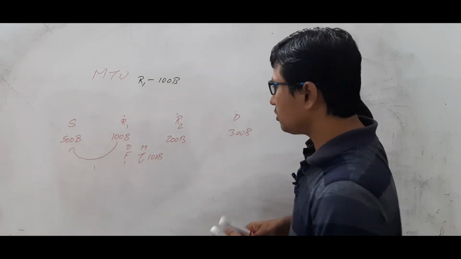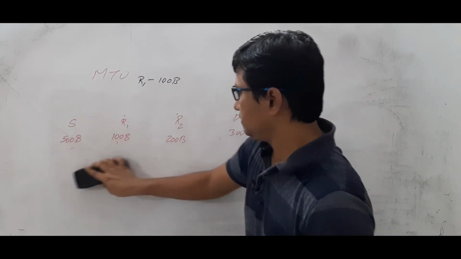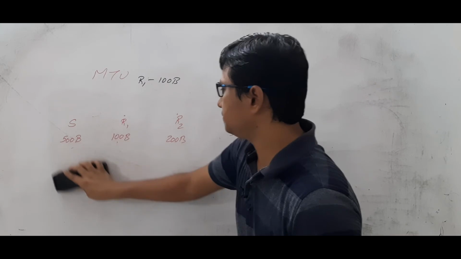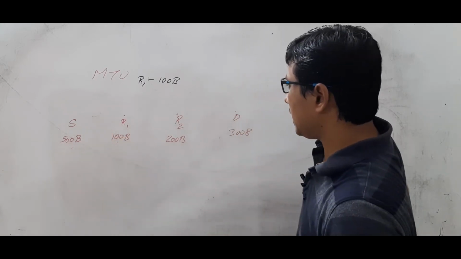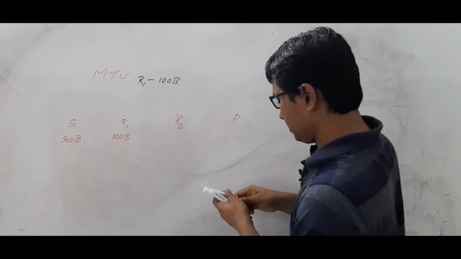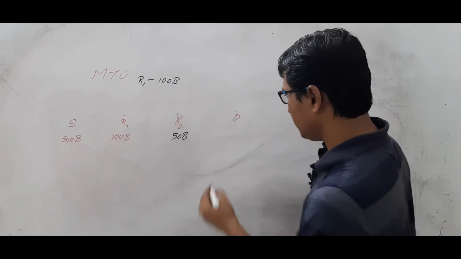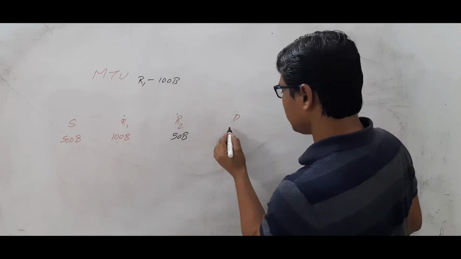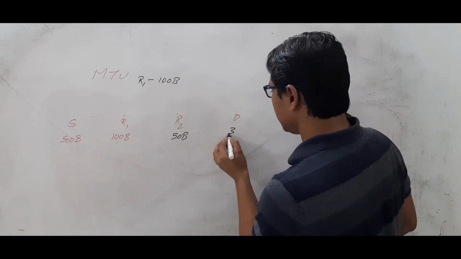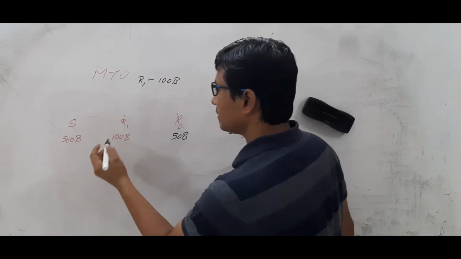Okay. Then what will it do? Can you tell me? I think with this example we will not be able to do it. Let me change it: this link is 50 bytes. Okay, then it will be better, so that you will come to know all of it. And here it is some 300 bytes. Okay. Now what will happen?